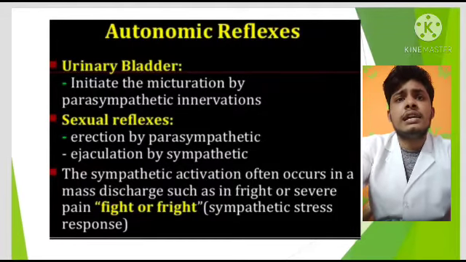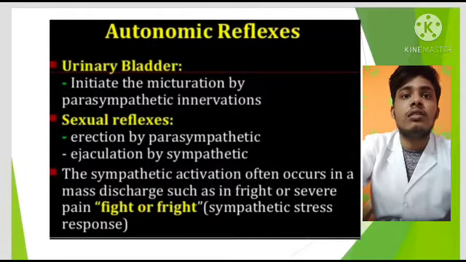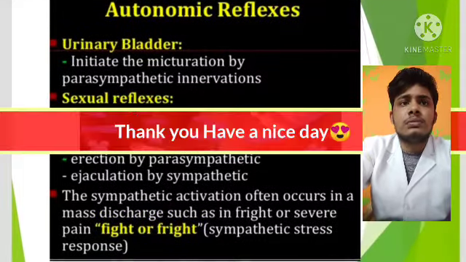The sympathetic activation often occurs in a mass discharge, such as in severe pain or fright. We can say it is the sympathetic stress response.